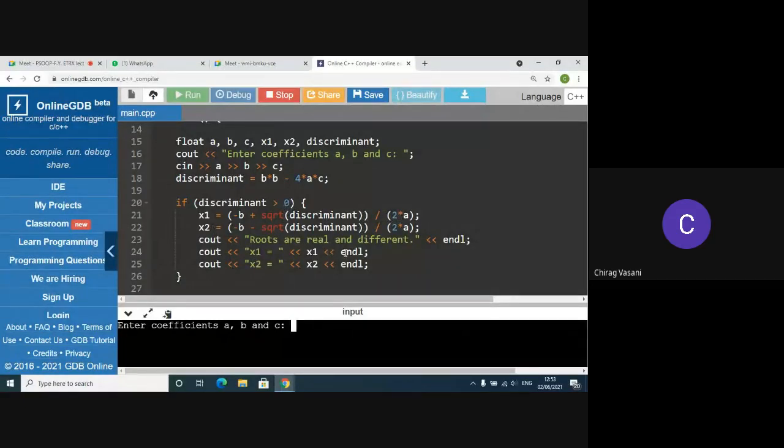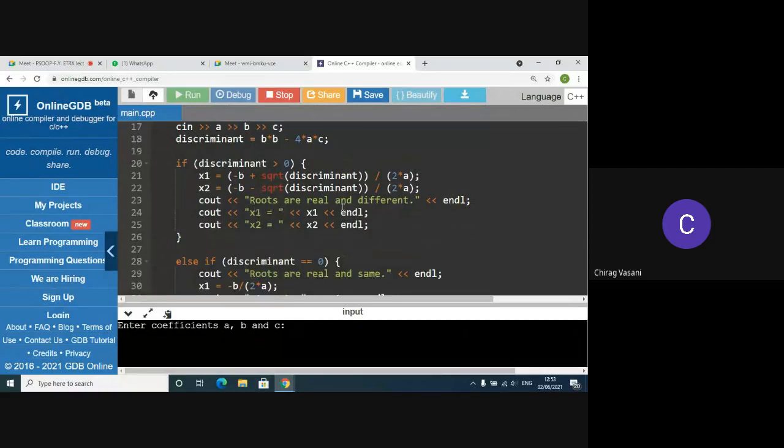Then we will type cout: roots are real and different, and a new line, and then cout x1, the value of x1 which we calculate by putting the values, and the same cout for x2.